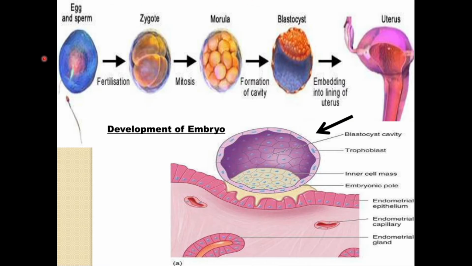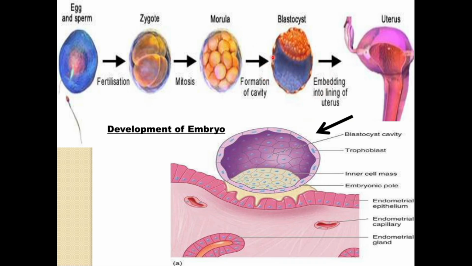So in this diagram, you will get an idea regarding the fertilization and the implantation. You see here the egg and the sperm. First is the fusion. The egg and sperm fuse and they give rise to the zygote. The zygote undergoes the cleavage stages, mitosis: 2-cell stage, 4-cell stage, 8-cell stage, 16-cell stage, and it will form a ball-like structure. It is called a morula. And after this stage, you will find the blastocyst.